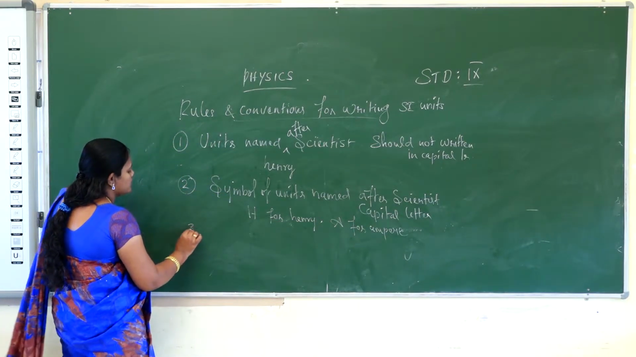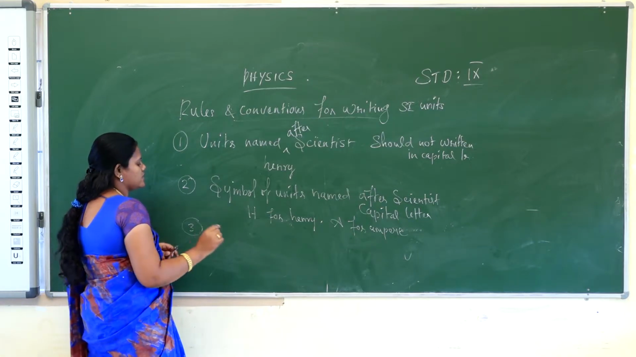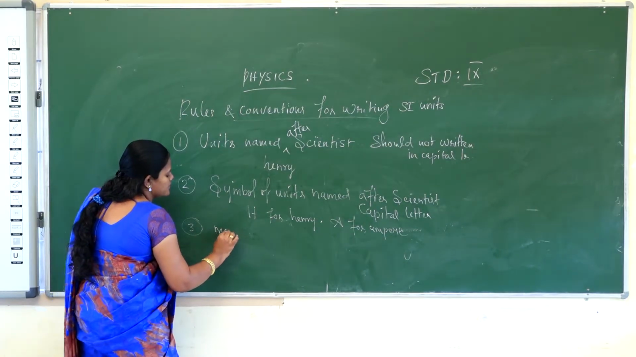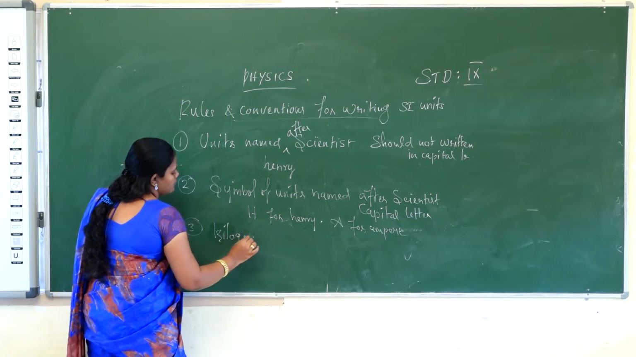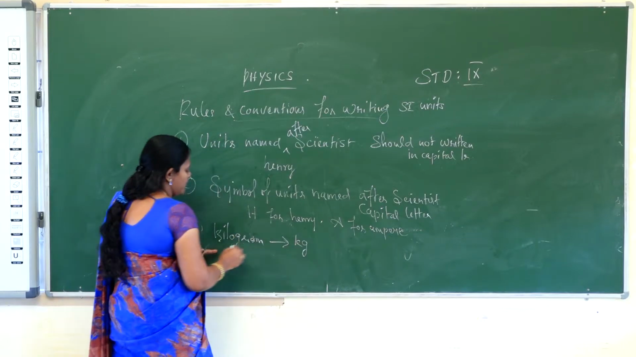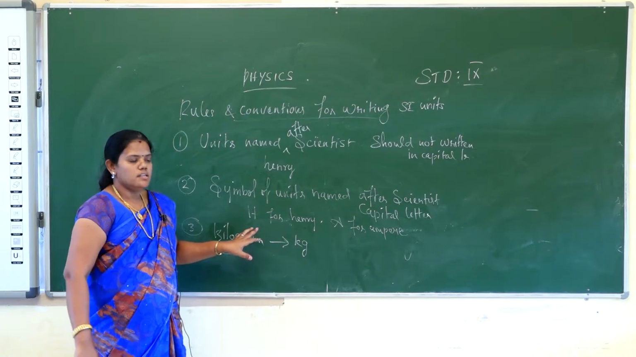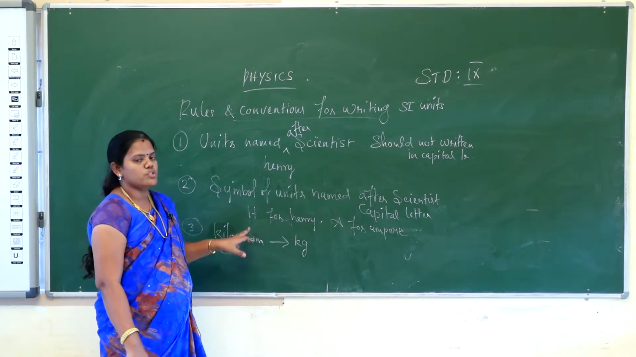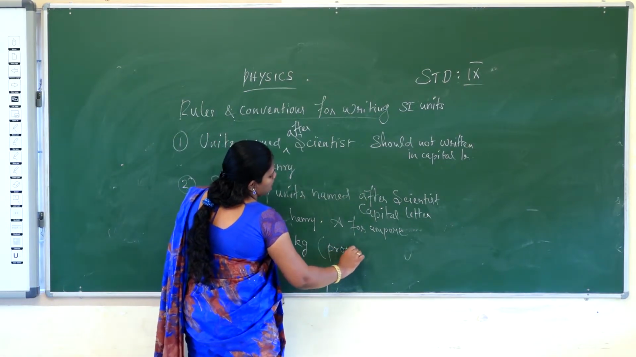And the third one is small letters used as a symbol. What is the meaning of that? Small letters used as a symbol should not be derived from a proper noun. For example, meter, kilogram, but the unit is kg, the first letter and then the fifth letter, K and G. So small letters used as a symbol of the unit should not be derived from a proper noun. That is the third one.